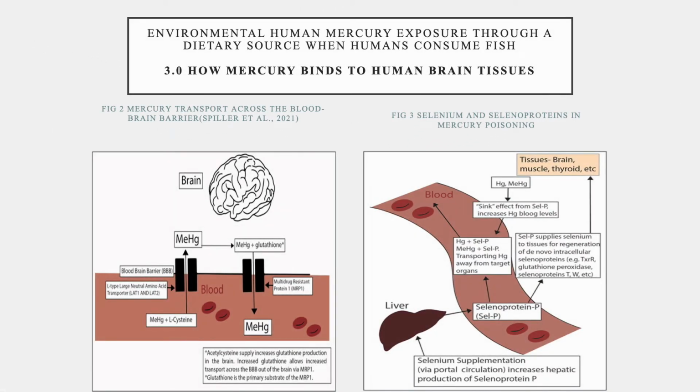3.0 How mercury binds to human brain tissues. In the bloodstream, MeHg binds to sulfhydryl groups, particularly cysteine, and is distributed to peripheral tissues by one or more transporters, such as the cysteine transporter. As shown in Figure 2.